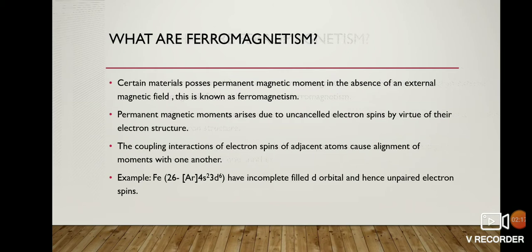This parallel alignment of magnetic dipoles occurs only microscopically, in regions called magnetic domains. Initially the domains are randomly oriented, so there is no net magnetization in the bulk sample. When the external field is applied, it forces the domains to align in parallel and the sample possesses permanent magnetism.